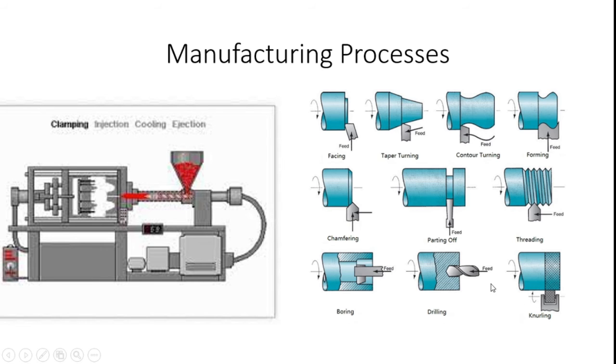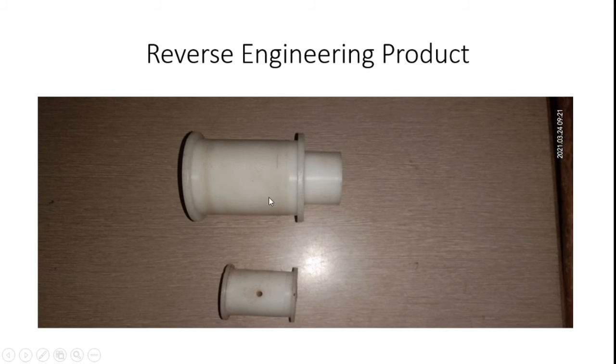Likewise, I produce the component for the application. Finally, I get the reverse engineering product through the metrology lab, then CAD software, then manufacturing processes, and I get the object for further applications. Likewise, you may conduct a reverse engineering process in engineering industries, produce the component, and produce geometrical model drawings for engineering products. This is the reverse engineering topic for achieving new product development from previously available market products.